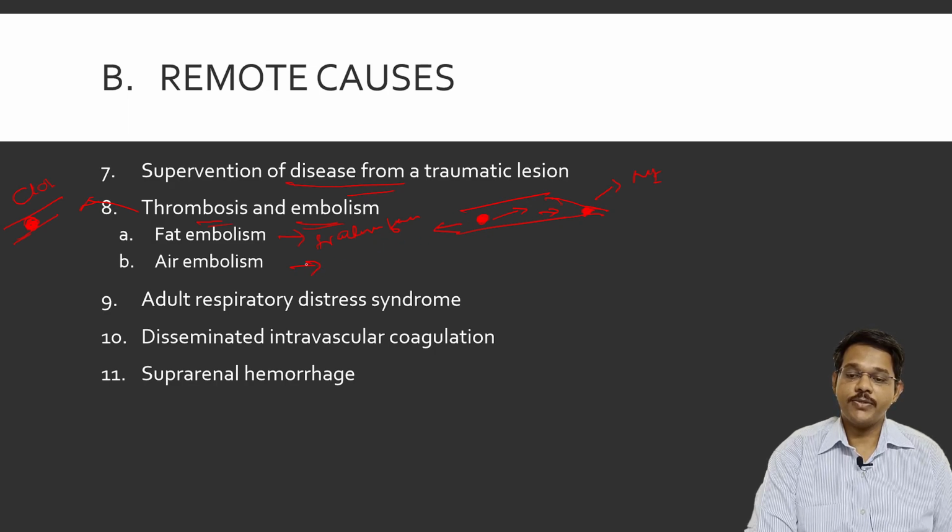Or air embolism, mainly in cases like injury to the abdomen, or faulty IV insertion may also lead to air embolism, which may lead to death. Then there is adult respiratory distress syndrome.